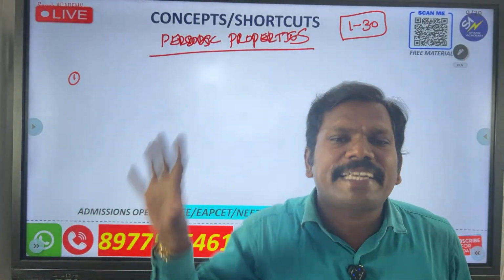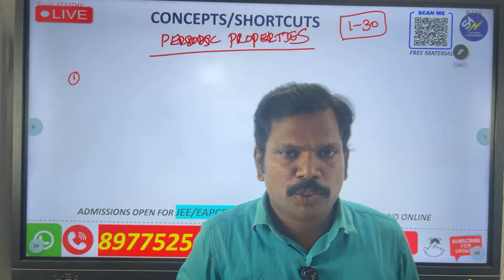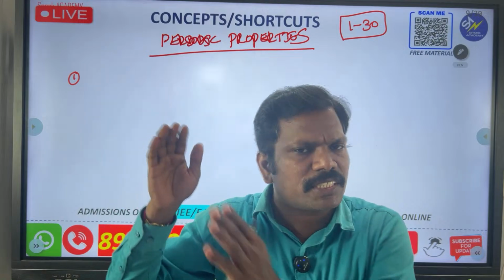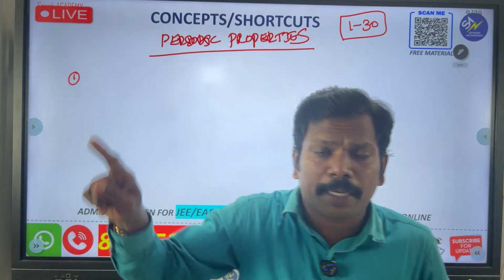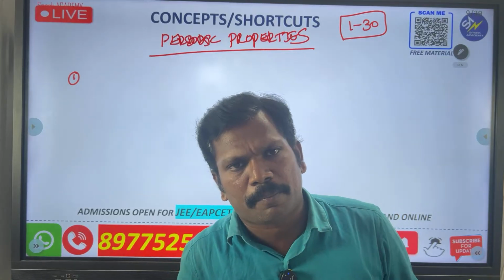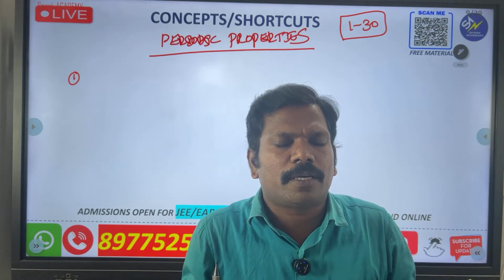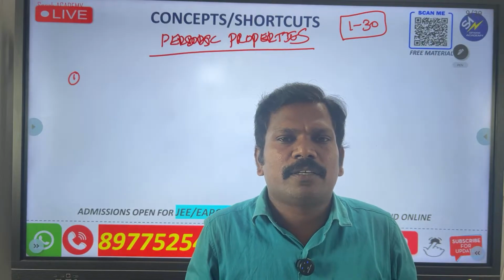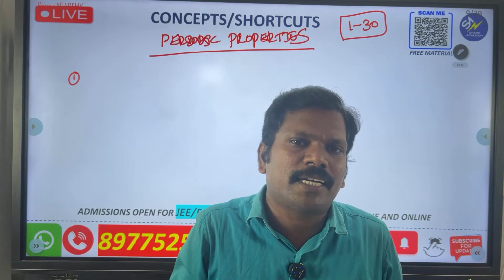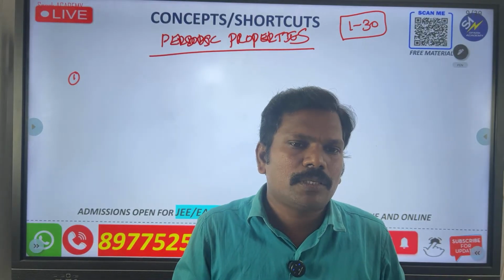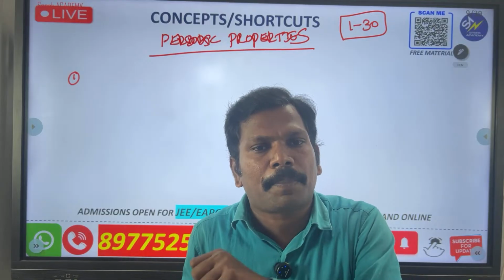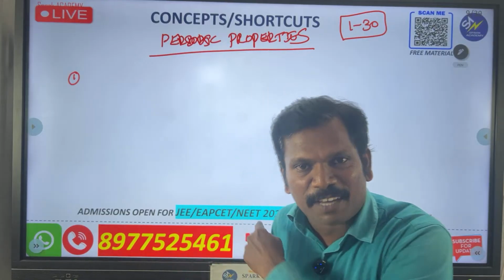That means repeating. First period, second period, third period, and then after reaching some extent it will be repeated. These properties are called periodic properties. Simply you have to remember: periodic means repeating. What is repeating? Properties repeating. What are the properties? Just I will explain you.